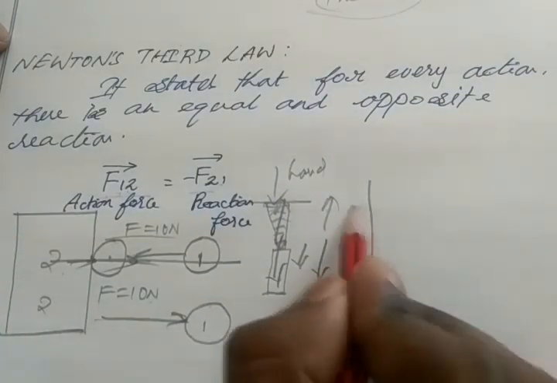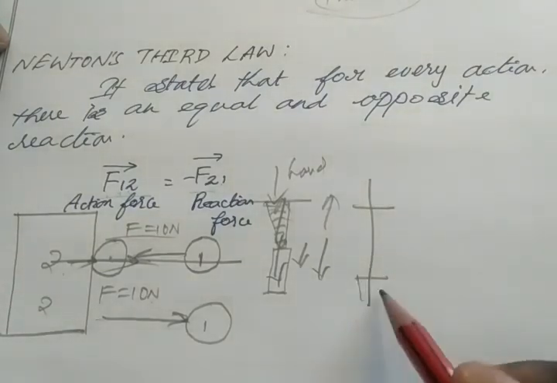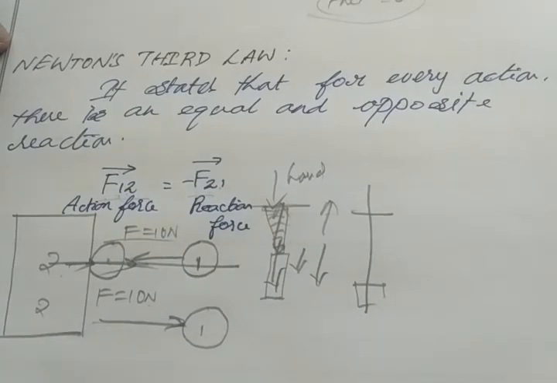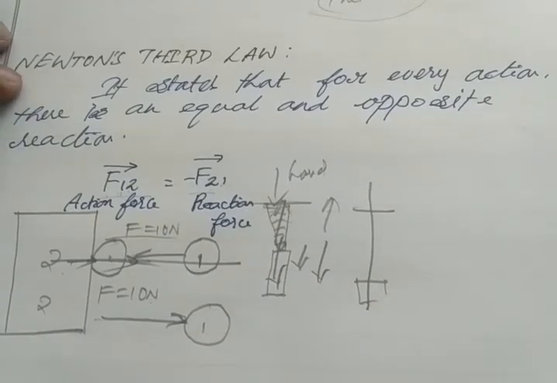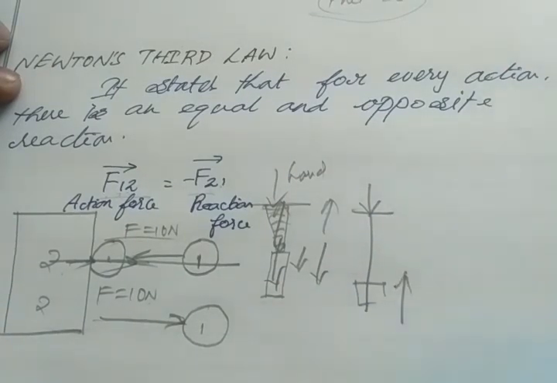Here we have our hand, here we have the nail. So the line joining the two objects, the force must be acting on the line joining the two objects. Okay, it cannot apply like this. So here our force is acting, here the reaction force is acting. It cannot happen like this.